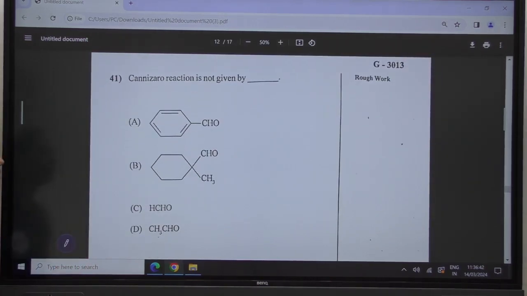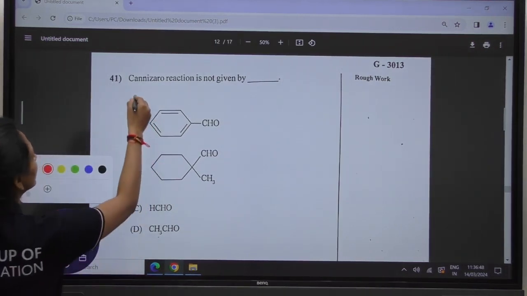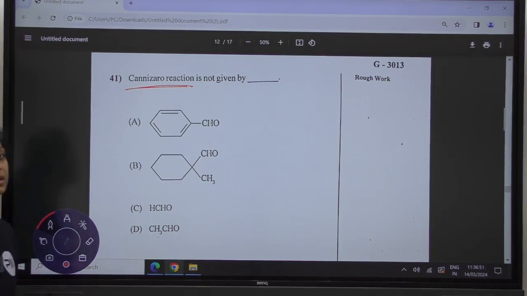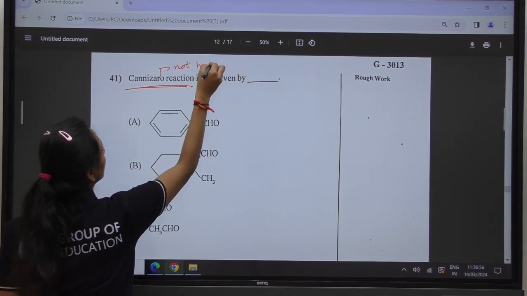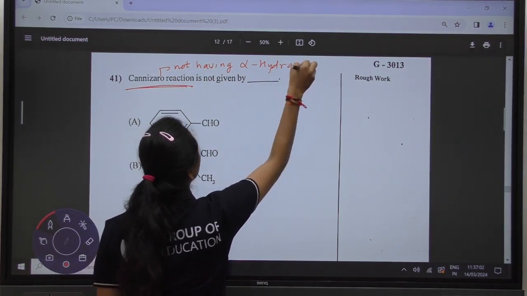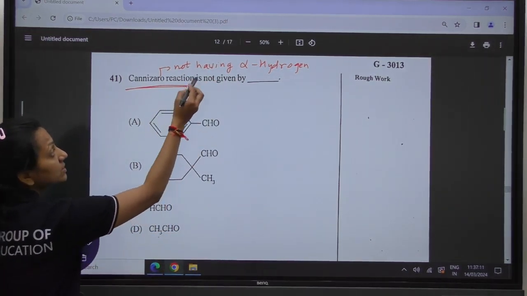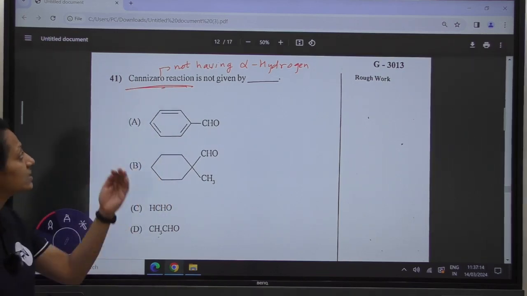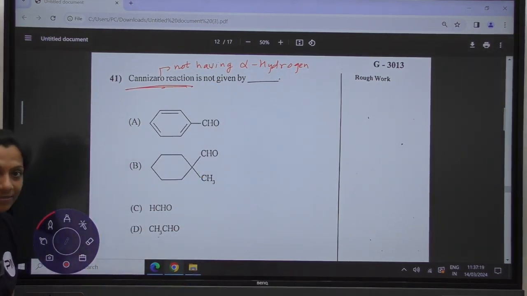The Cannizzaro reaction is not given by which compound? Okay. What they are asking you is regarding the Cannizzaro reaction. Which compounds give you the Cannizzaro reaction? The compounds which are not having alpha hydrogen. Only those compounds can give you the Cannizzaro reaction. Alpha hydrogen should be absent. In this question they are asking which is not given. So out of the four options, the one which is having alpha hydrogen will not give you the Cannizzaro reaction.